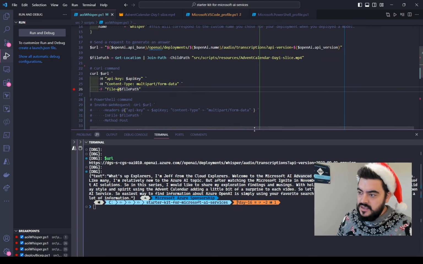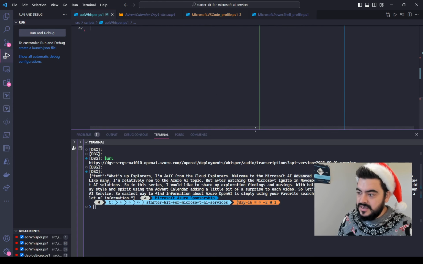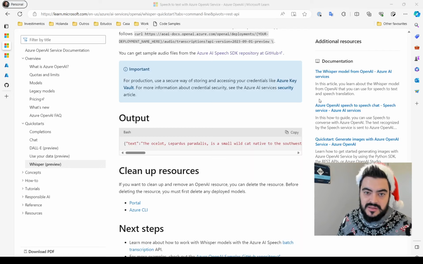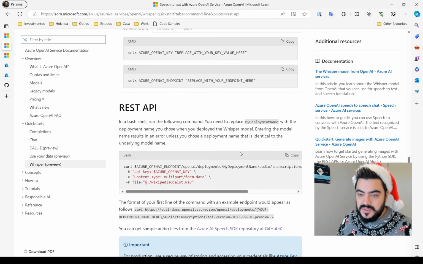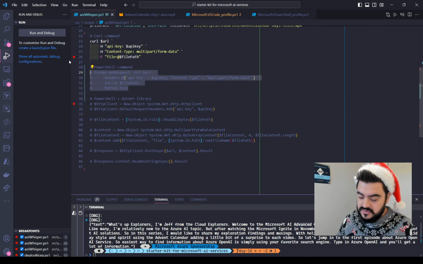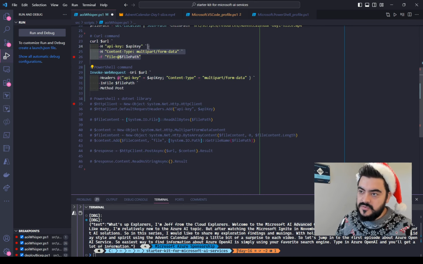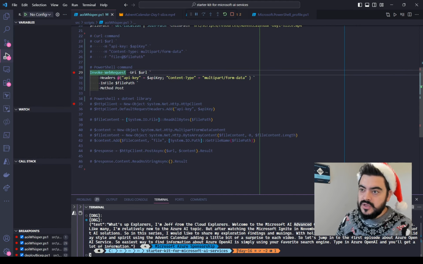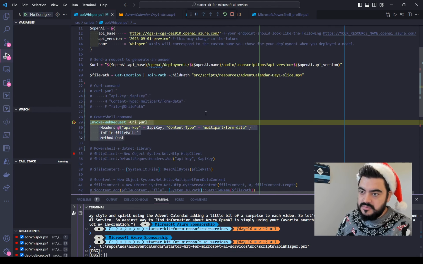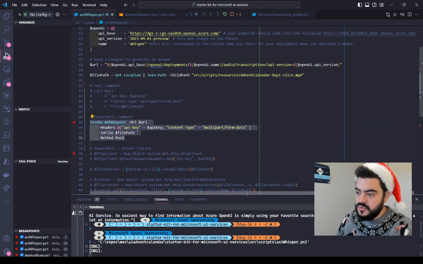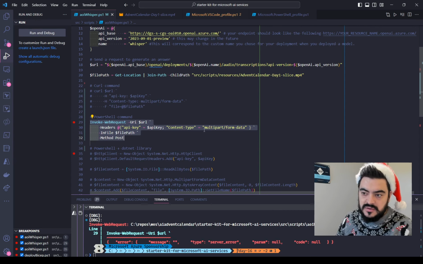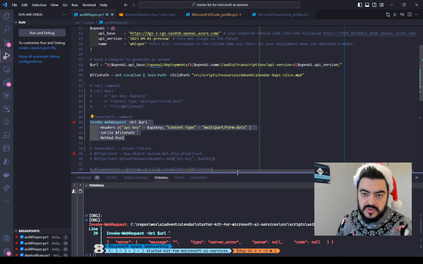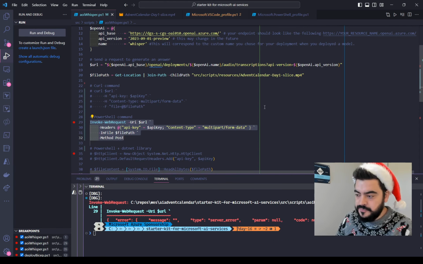Okay, so now why do we need curl? We saw in the documentation that we just have the curl command. Usually in the other services, you also have PowerShell and other things. I tried to make it work, but unfortunately, I didn't manage it. So if we run with plain PowerShell, unfortunately, it does not work. Exactly the same parameters, the same URL, but if we use Invoke-WebRequest or Invoke-RestMethod, I tried both. It's not possible to do this with plain PowerShell.